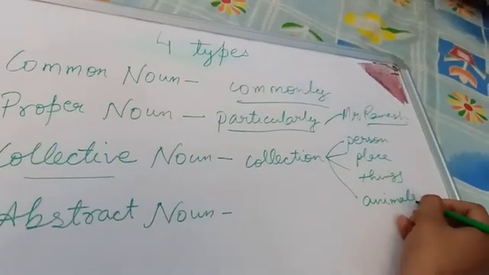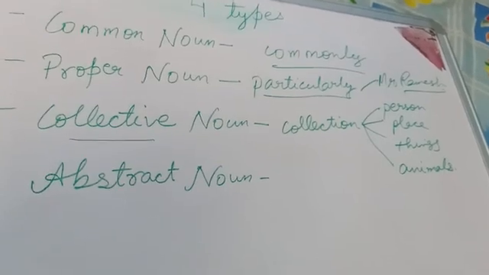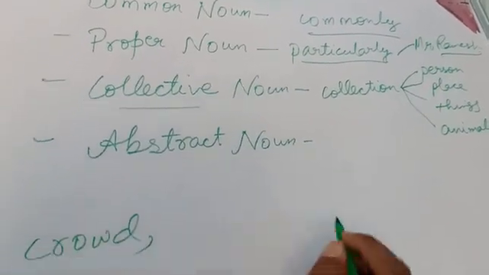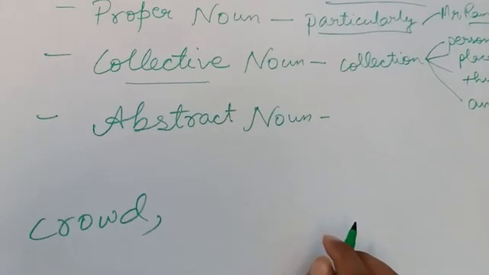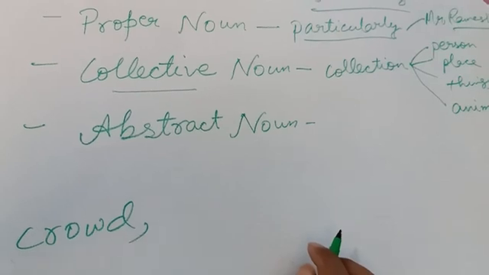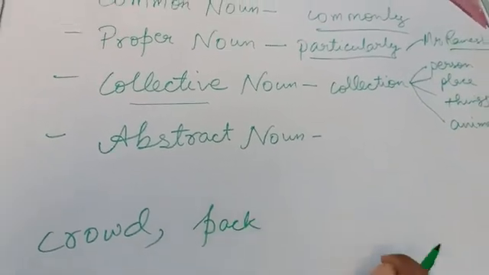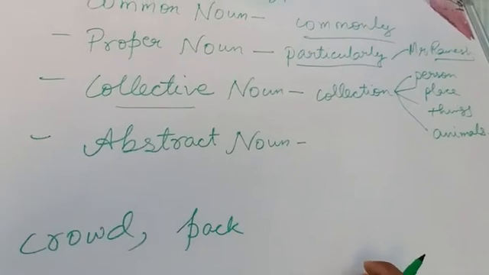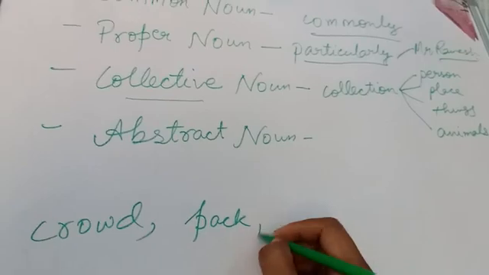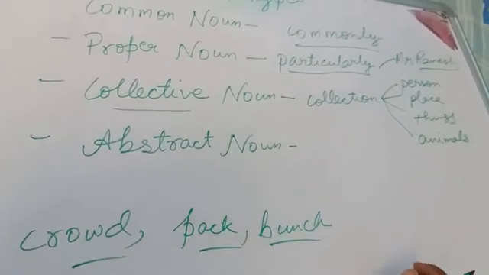If a number of persons are standing at a place, we can call them a crowd, a crowd of people. Sometimes a pack of wolves. For wolves we use pack. Different animals have different terms. A bunch of bananas. In such a way we can use the collective. These all are collective nouns.